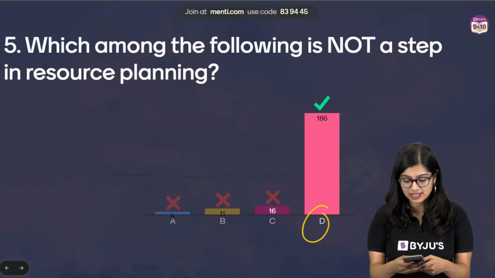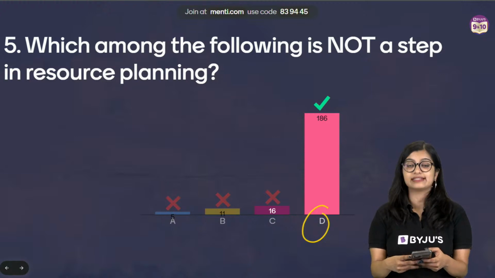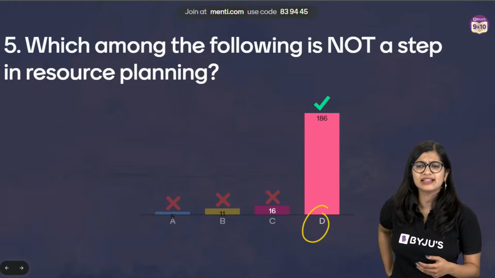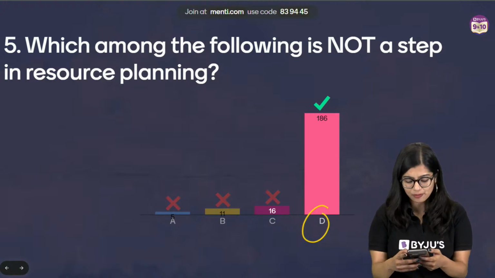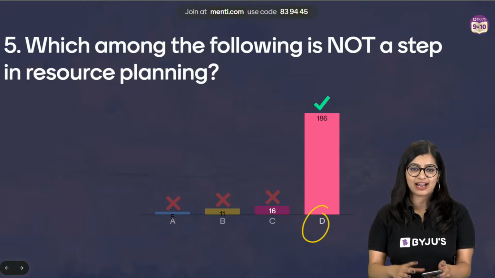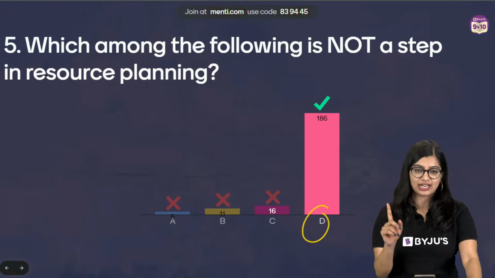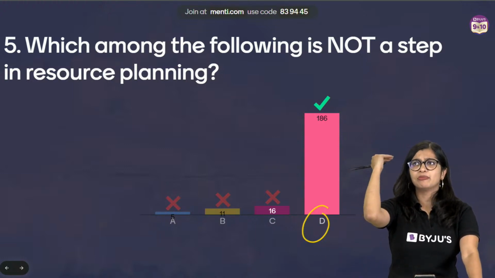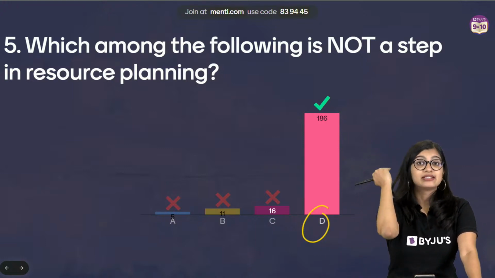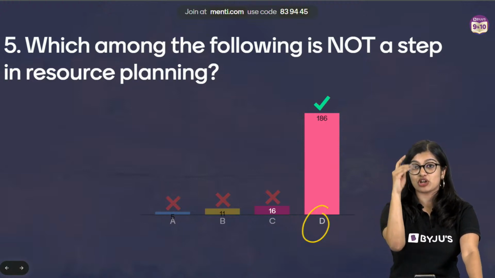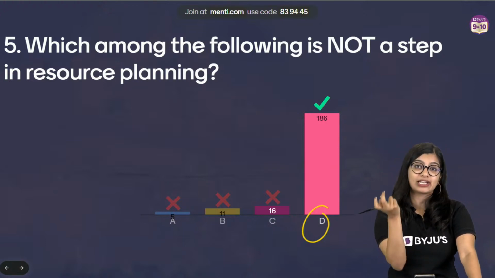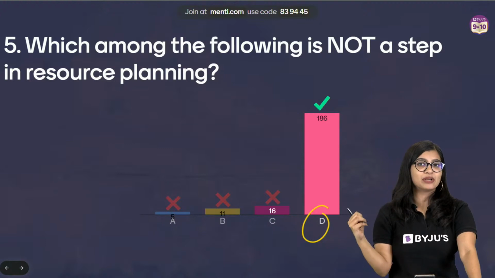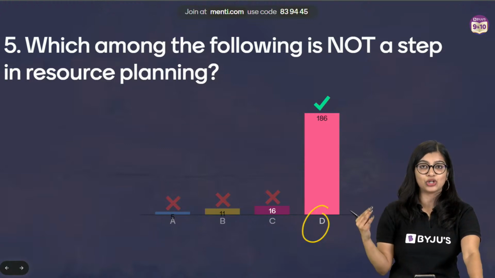So the first 3 steps that are there, we know that they were all necessary for resource planning. But in the case, I forgot what was the last option, but we know that the incorrect answer is the last option that was there, right? Step number 1 is identification. Step number 2 is to make sure that you plan and you have the proper technology and skill, and step number 3 is to align it with the national goals, right?